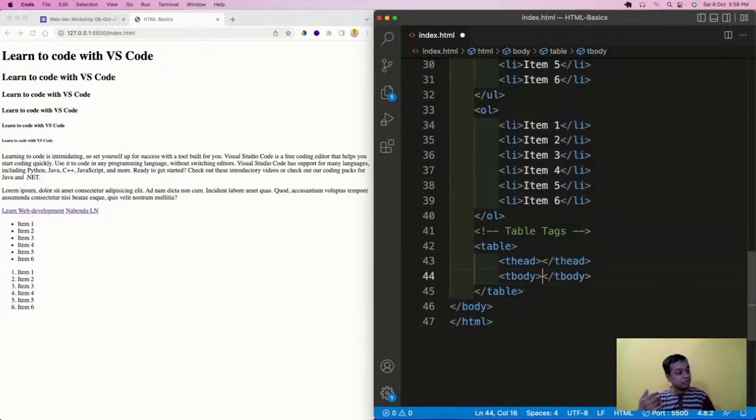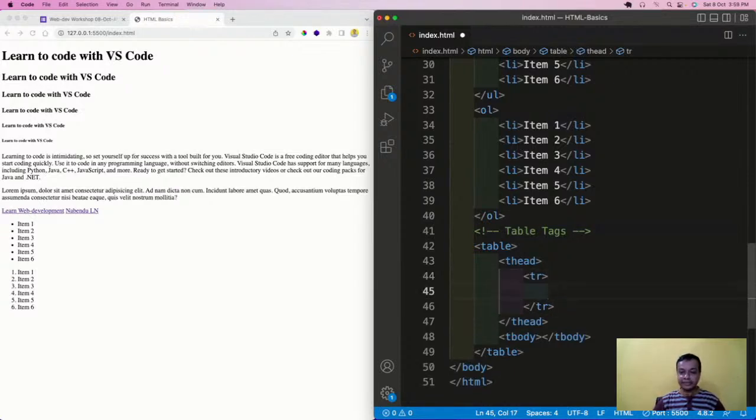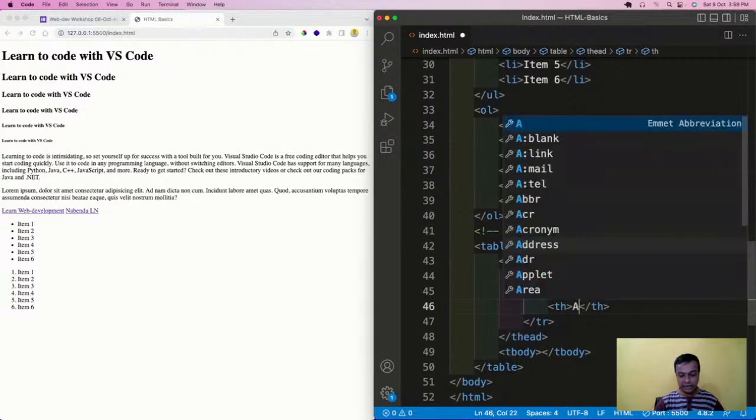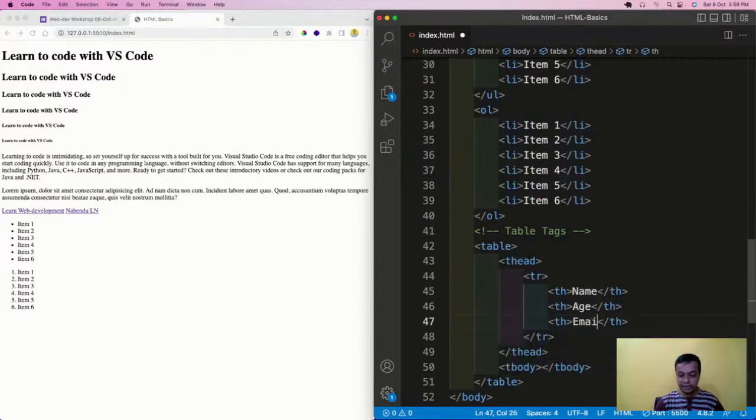Table body is table body. Like this, t head is there, and inside this t head I will have a tr, which means table row, because everything will have a row. Table head will have the row, like table row. And in this table row I will have table header. Table header is different. So table header will have a name, table header will have the age, and table header will have the email.